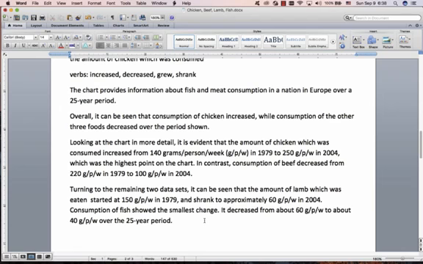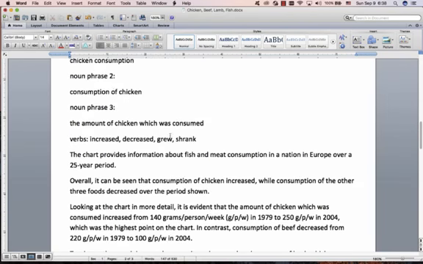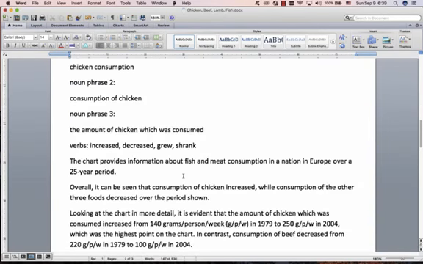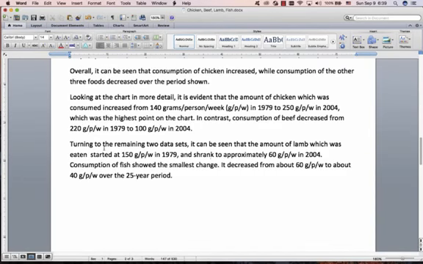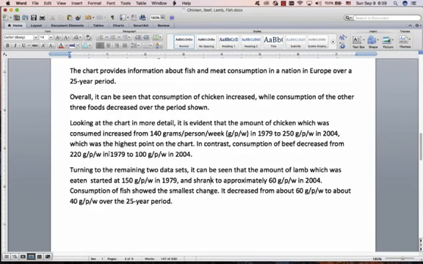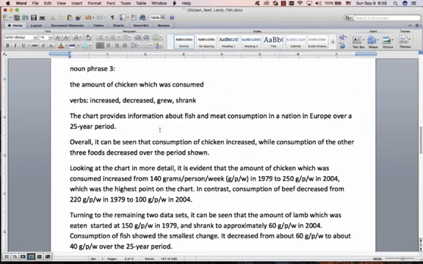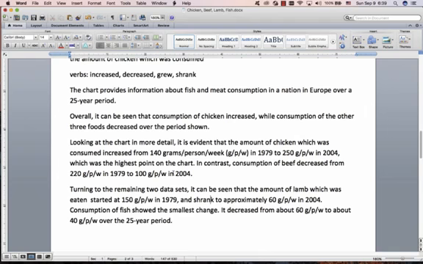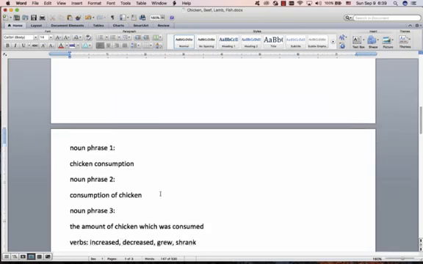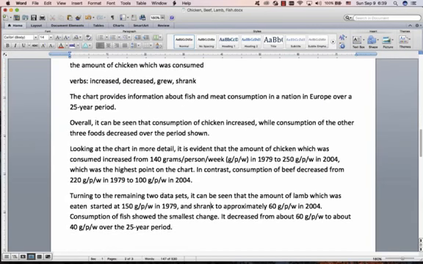Right, so I'm going to end the video there because the video is getting a little bit long. I just want to stress what we did here. We found 3 noun phrases from here, and then in the subjects of our sentences, we use those noun phrases to construct the sentences. We just use some simple verbs. Please notice we didn't use anything else in the subject of the sentence. This is very important. Don't use there was. Don't use chicken increased. The chicken didn't increase. Consumption of chicken increased.